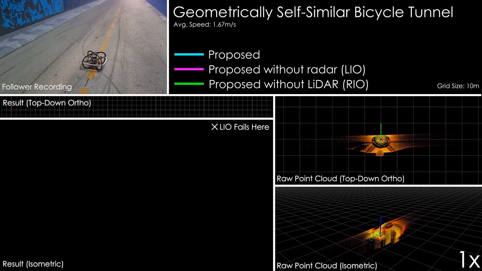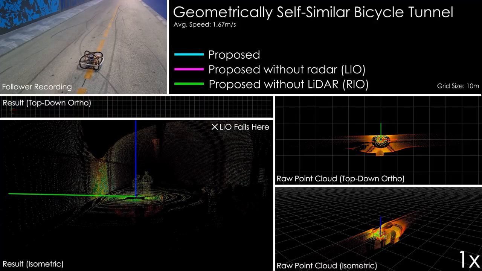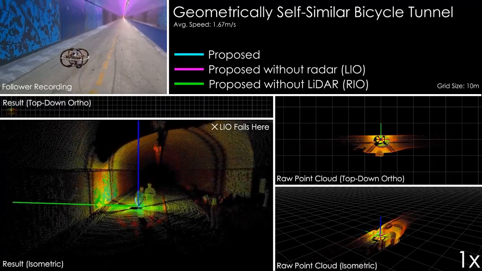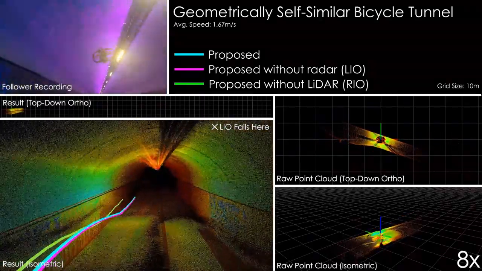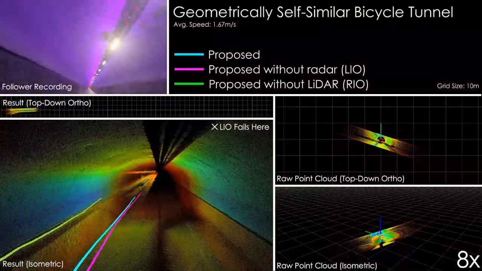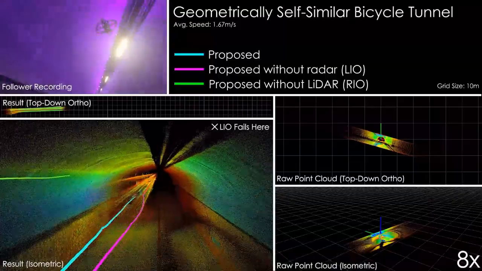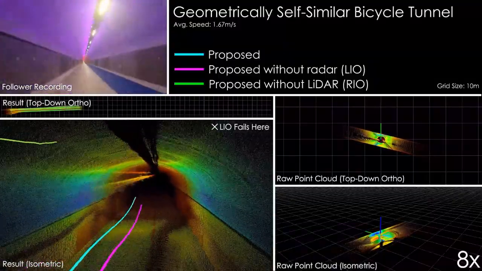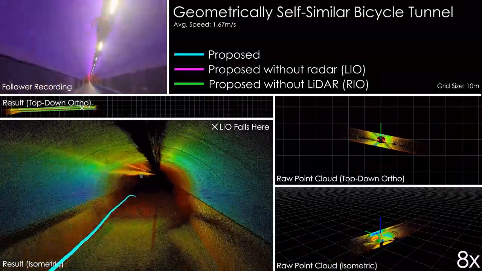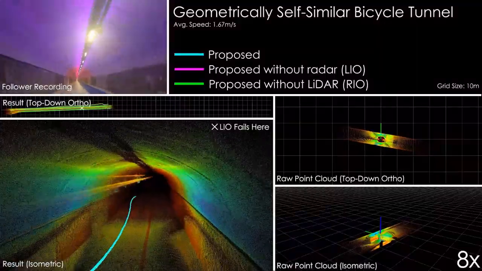For the first experiment, we present a manual flight performed in a bicycle tunnel in Bergen, Norway. This represents the geometrically self-similar environment I mentioned earlier. As you can see in the point cloud on the right, as the drone flies through the tunnel, the raw point cloud demonstrates this degeneracy. Without additional information, it would be difficult to accurately discern the robot's motion along the tunnel.